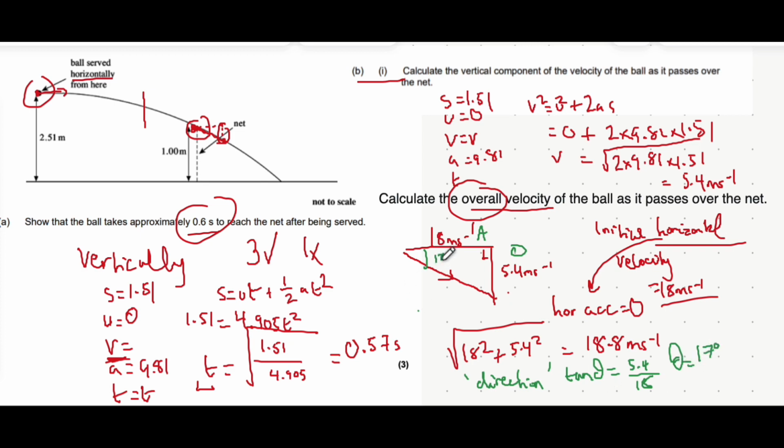Once you get that angle, you then say it's 17 degrees below the horizontal because that's the direction that the velocity is actually moving in. The velocity again determines the direction. So we say 17 degrees below the horizontal would be the direction.